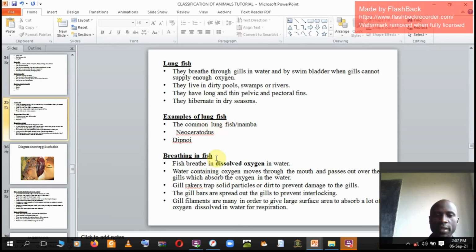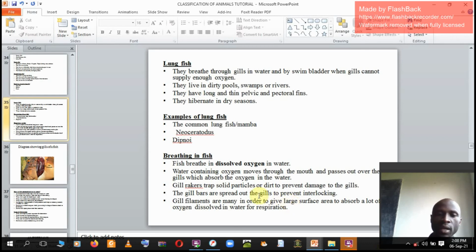We got breathing in fish. How do fish breathe, class? Members, fish breathe in dissolved oxygen. Sometimes they pose a question that what type of oxygen does a fish breathe in? Then you are like, really, do you have types of oxygen? Yes. Dissolved oxygen is the mode of oxygen fish breathe in. Water containing oxygen moves through the mouth and passes out over the gills, which absorb the oxygen in water. Water will enter the mouth of a fish, then gills will just absorb oxygen, then water will be ejected out again.